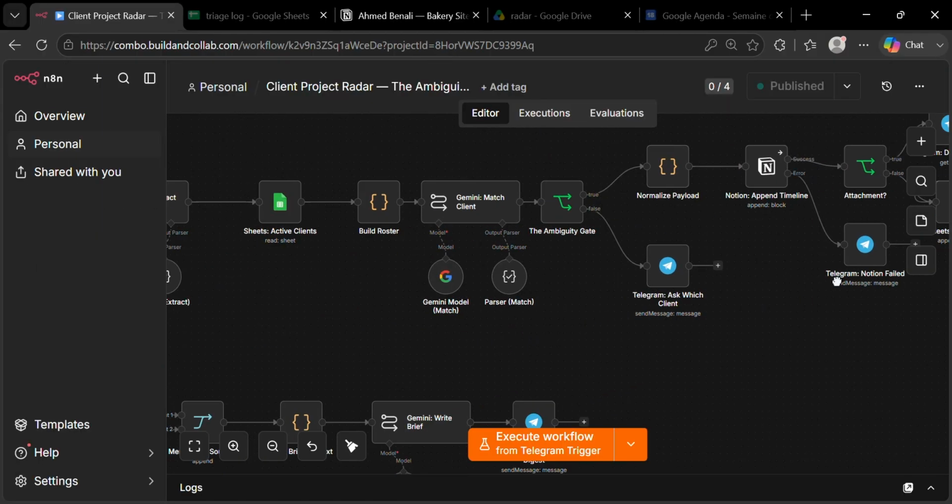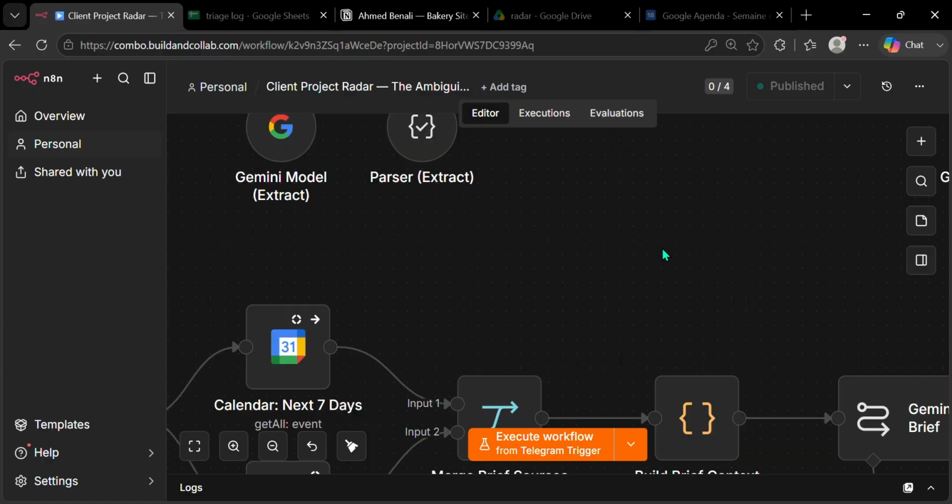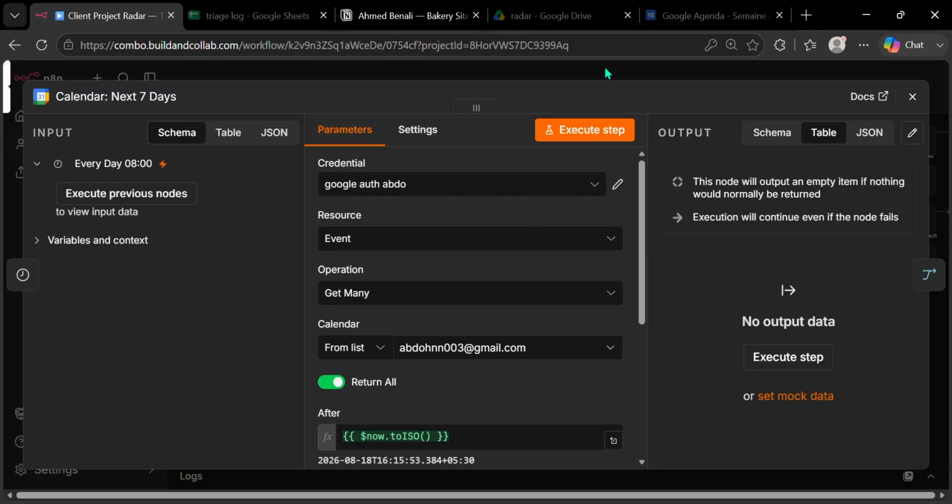The last phase runs on its own schedule. It pulls the next 7 days from Google Calendar and the log from Google Sheets and merges them. The merge is set to append, not to combine. And that matters. Combine would cross-join every calendar event against every log row and hand the model a mess. Gemini doesn't get raw spreadsheet rows. It gets a clean object with one entry per client, less structure to hallucinate about.